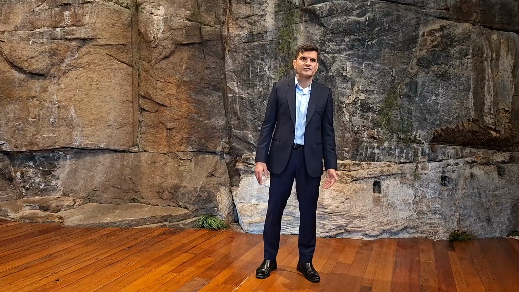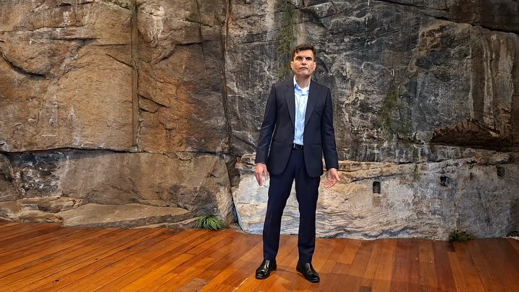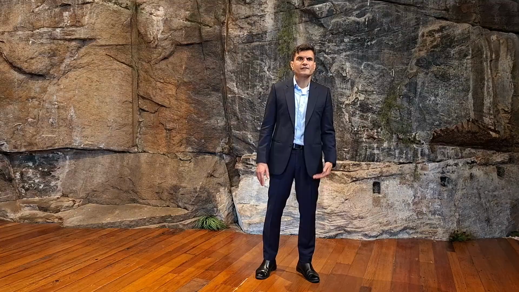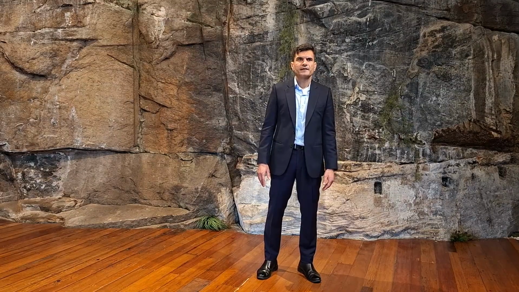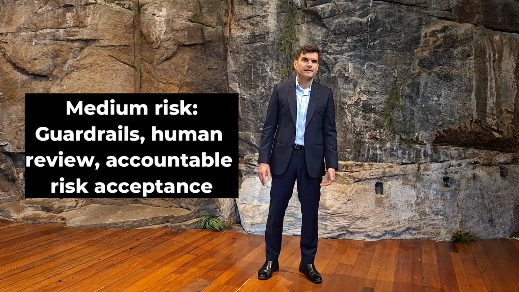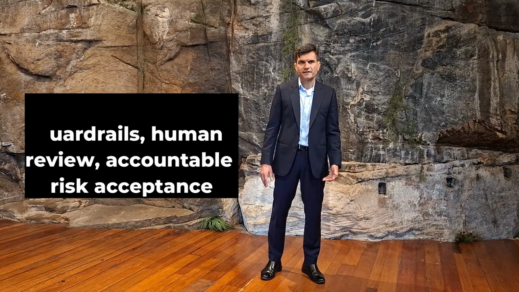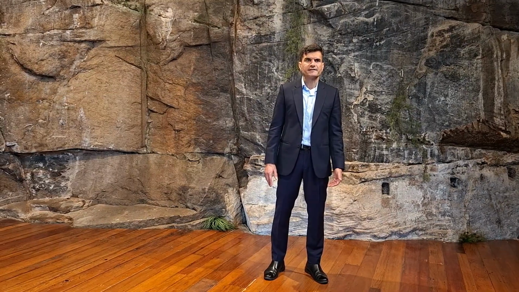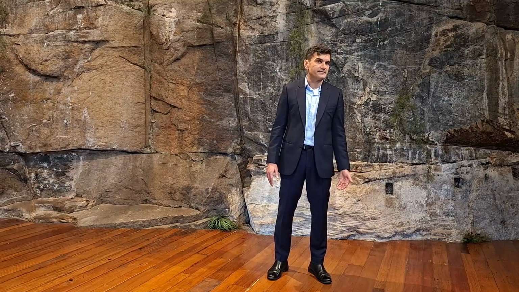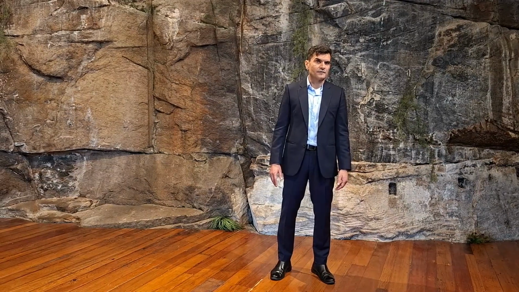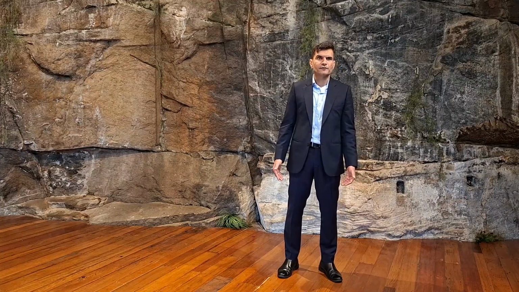The mistake many organizations make is to over-govern low-risk use cases. That slows people down and wastes governance capacity. A medium-risk use case is different. Here, the AI may influence the decision, affect a stakeholder, or introduce uncertainty that needs explicit controls. For example, AI-assisted marking. This does affect students. So the organization needs to ask, are we allowed to use AI for this purpose? What human review is required? Are there limits on where it can be used? How do we deal with borderline results? How do we handle appeals? What happens if the model is wrong?